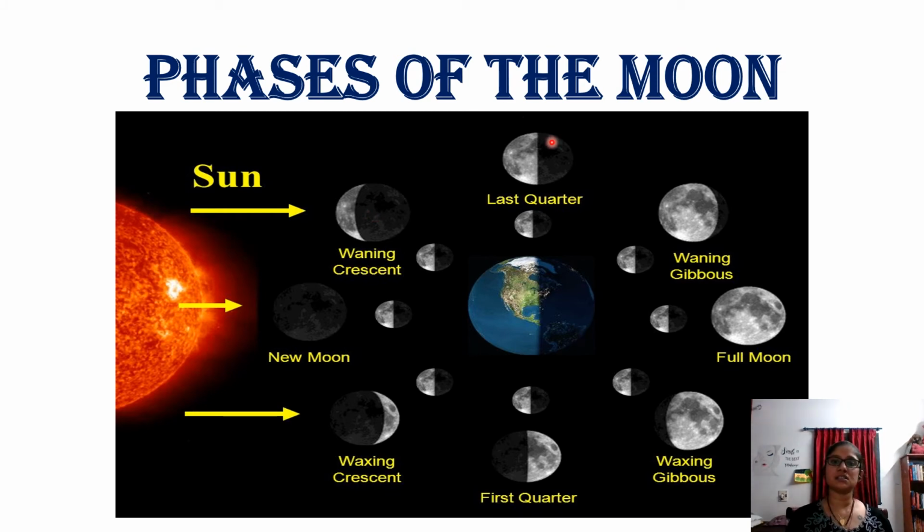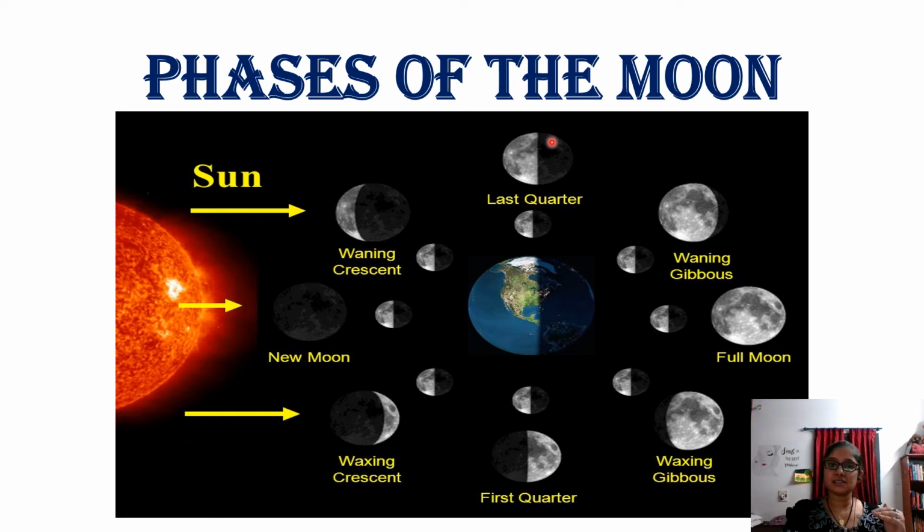Last quarter means it starts moving towards the earth, and it is a little bit away from the sun, and most of the sunlight is falling onto the moon, and you can see nearly half the moon very clearly. The rest you cannot see because the sunlight is not falling on that part. Only where the sunlight falls can you see it a little bit clearly. Okay, so this is the third phase.